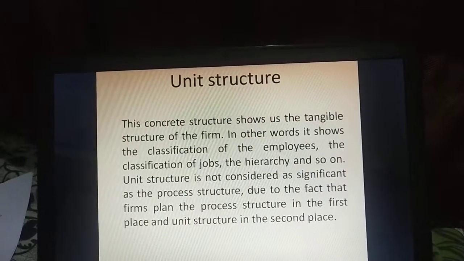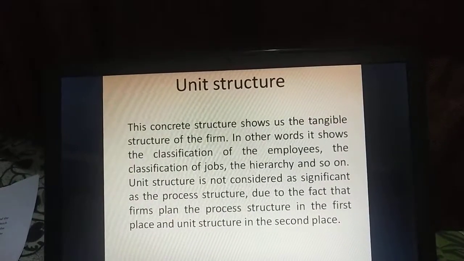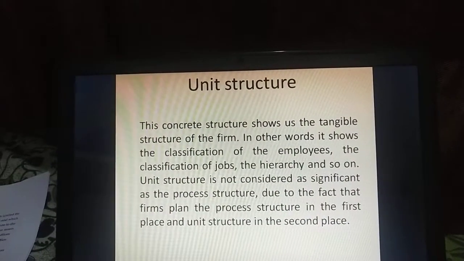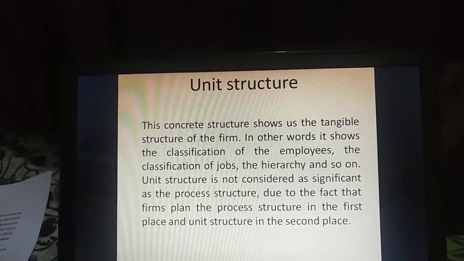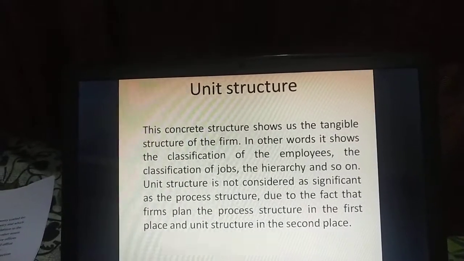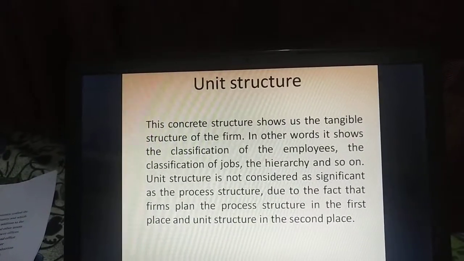Unit structure is famous for its principle of supervision. In this structure, for every employee there should be at least one supervisor above him or her. This principle makes the formation of the structure look like a pyramid.